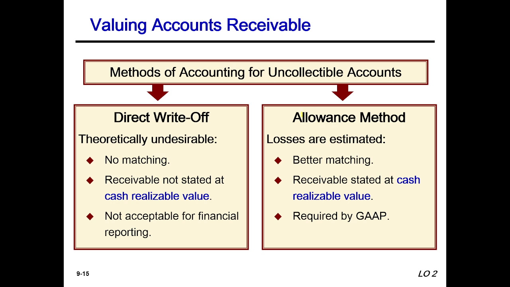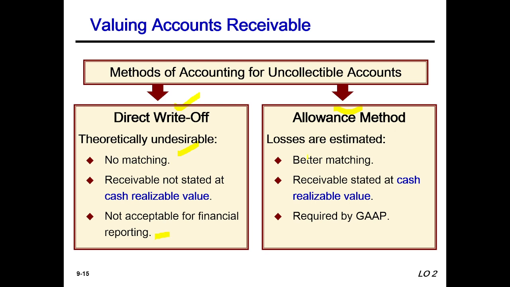Methods of accounting for uncollectible accounts. Here are two methods: the direct write-off method and the allowance method. Basic difference: the direct write-off method is theoretically undesirable, with no matching, and receivables not stated at cash realizable value are not acceptable for financial reporting.